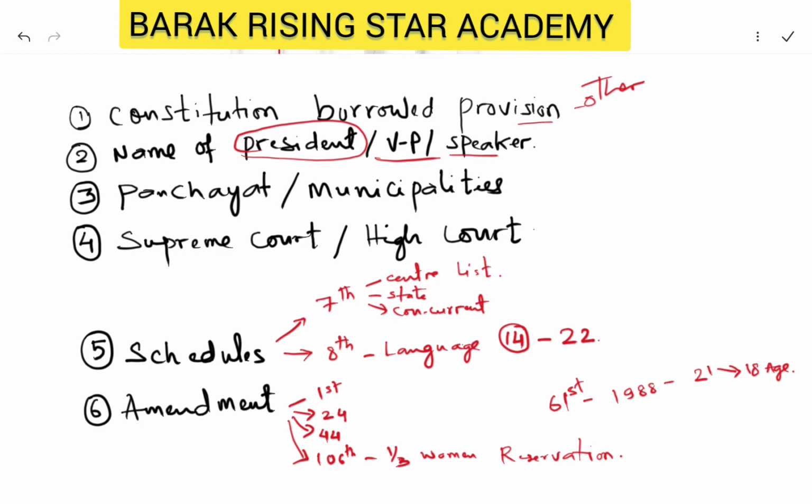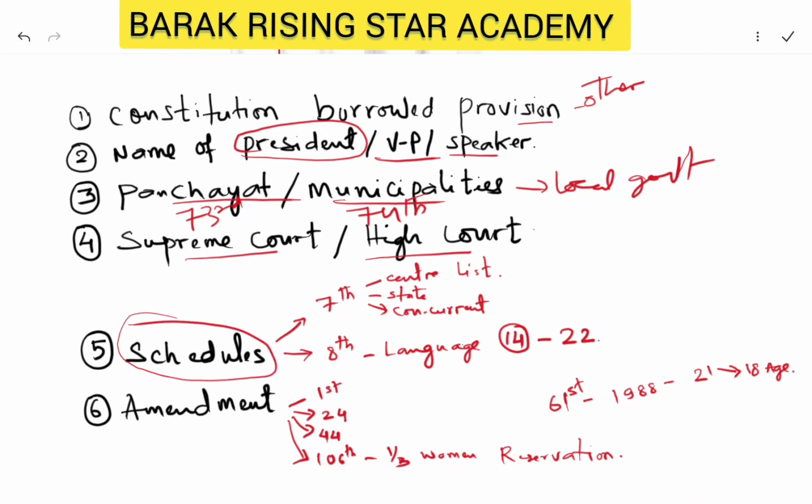Then you have the panchayats or municipalities, which come under local government. Panchayats were formed by the 73rd Amendment Act, and municipalities by the 74th Amendment Act. So you need to know a little bit about panchayats and municipalities. Then comes the Supreme Court and High Court. Then of course the 12 schedules are very important. Among the schedules, number 7 needs to be kept in mind, that is, the central list, state list, and concurrent list.